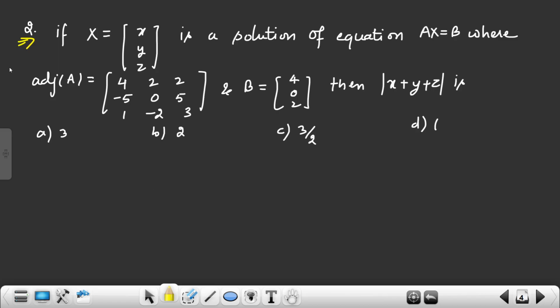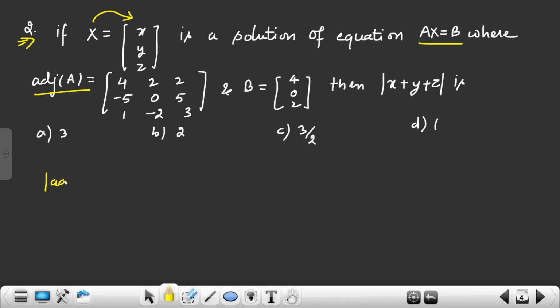The second question is important because a question like this, for 2 or 3 marks, can be seen in the boards this time also, such is my prediction, because this question is based directly on NCERT lines. So now the x value is given and Ax equals B. Adjoint of A we have been given.